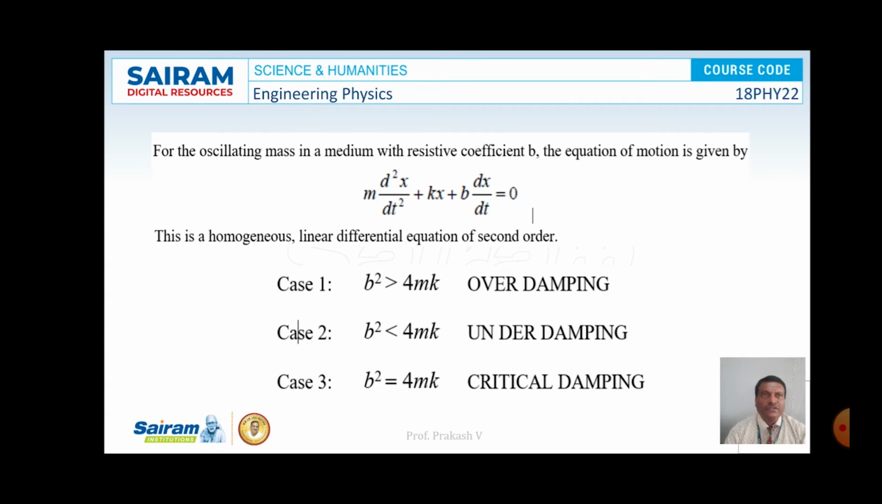For an oscillating mass in a medium with resistive coefficient b, the equation of motion is given by m into d square x by dt square plus b into dx by dt plus kx is equal to 0. Here there are three cases. When b square is greater than 4mk, it is considered overdamping. When b square is less than 4mk, it is considered underdamping. And when b square is equal to 4mk, it is considered critical damping. Here b is the resistive coefficient, m is the mass of the object and k is the force constant.